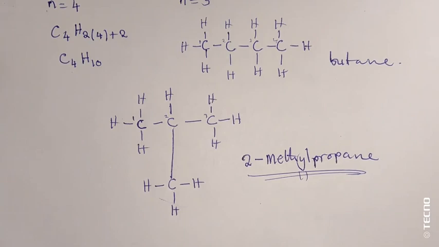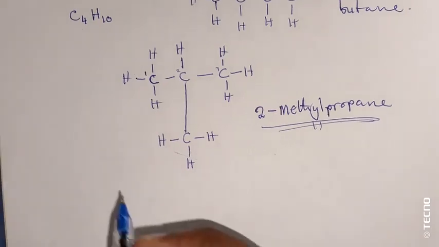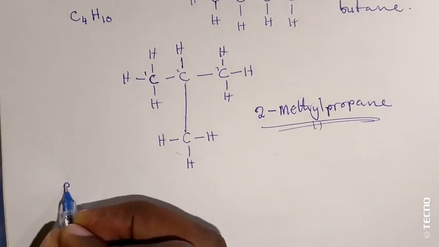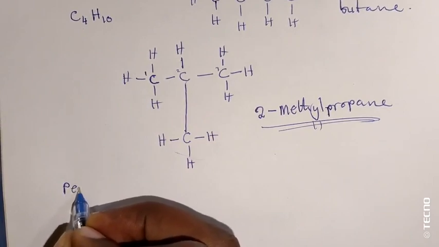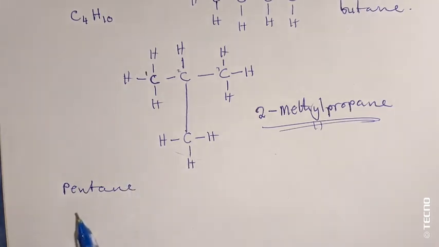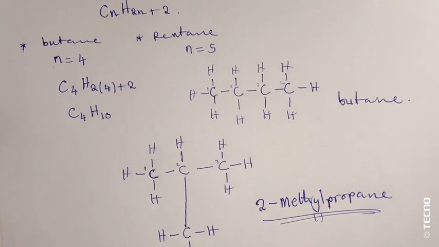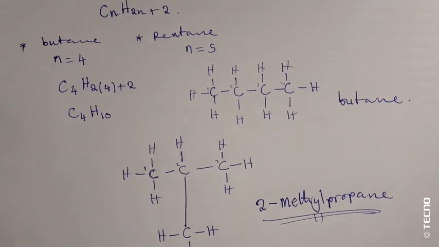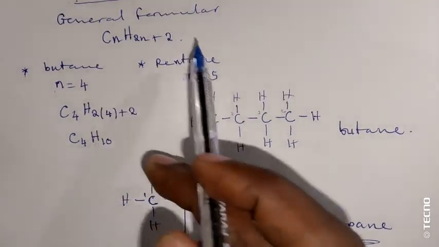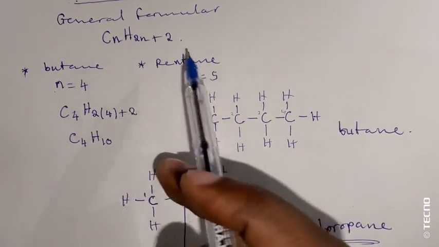So apart from butane, we also have pentane, with the carbon 5. When you replace in the general formula, never should you forget the general formula when you are about to write the exam. It's very, very important. So this is the general formula. Whatever happens, you replace where there is n by this 5.